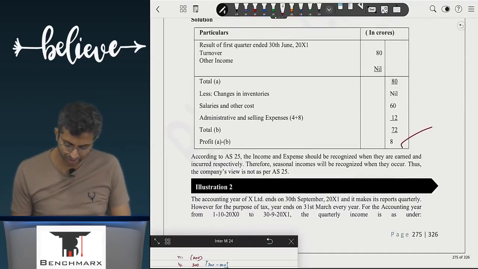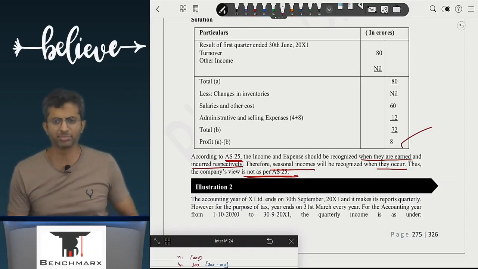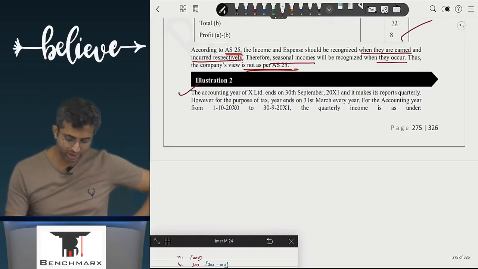Basically, this is profit. As per AS 25, income and expense should be recognized when they are earned and incurred respectively. Therefore, seasonal incomes will be recognized when they occur. Thus, the company's view is not as per AS 25. To spread 10 crore is not correct. Simple. Next, go to question number 2.